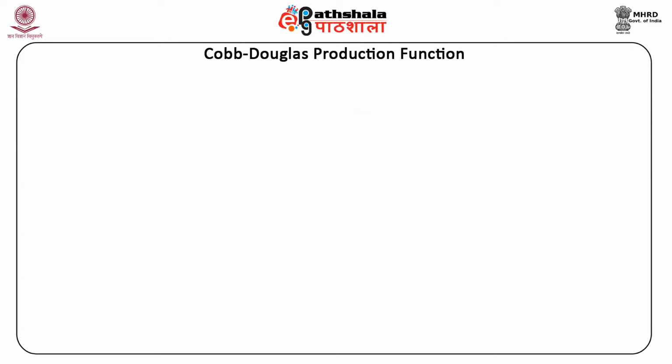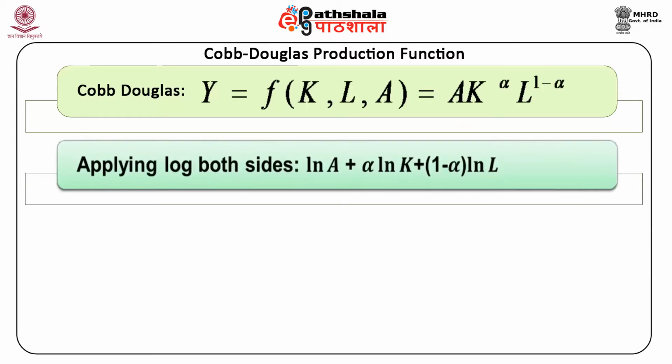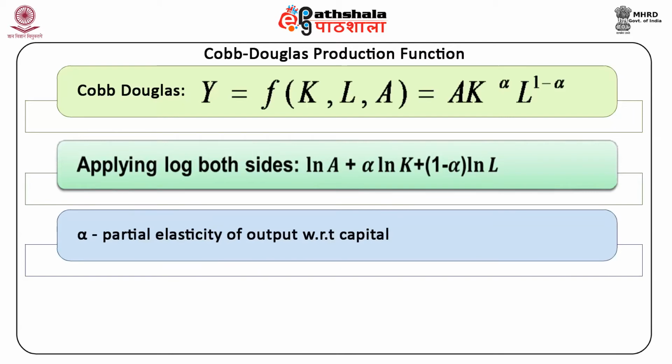Linear in logarithm. The Cobb-Douglas production function is linear in logarithm. Let Y be a function of K, L, A, which is equal to A into K raised to the power alpha into L raised to the power 1 minus alpha. Now applying log on both sides, we get log Y is equal to log A plus alpha log K plus 1 minus alpha log L, where alpha is the partial elasticity of output with respect to capital.